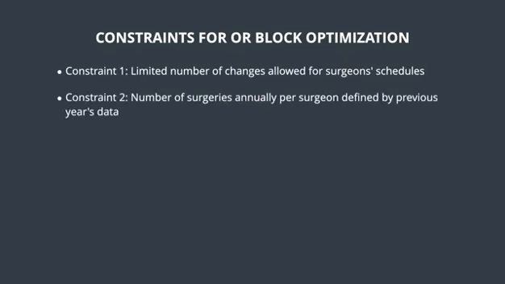The second constraint is that the number of surgeries for each surgeon is at most the number of surgeries in the previous year's data. In other words, we don't add more to what each surgeon is doing, or we can also say that it's not more than what he has done. It could even be within limits, let's say 3% of what happened the previous year. So in other words, we don't materially affect the number of surgeries the doctor has done.